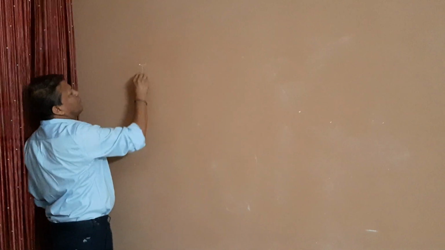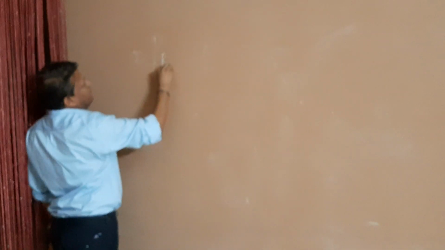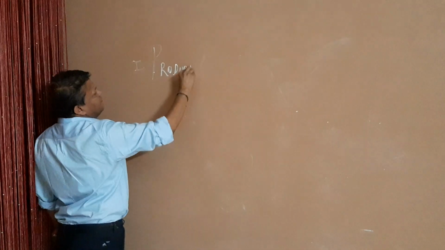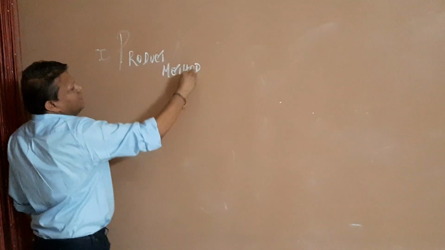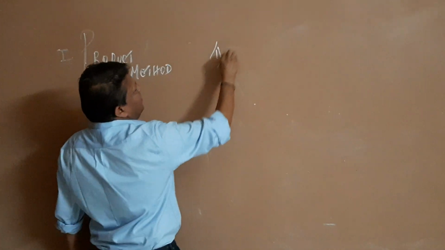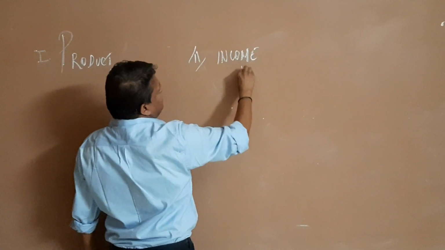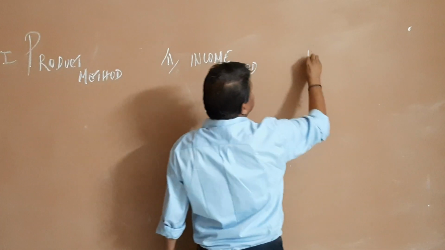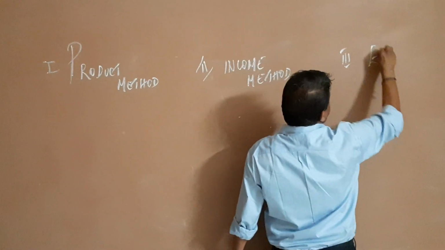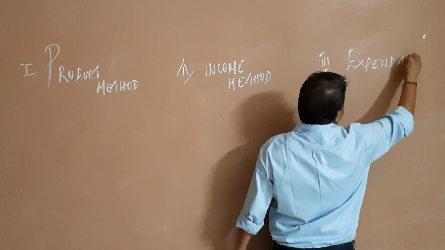And these three methods are: one, the product method. Second one is popularly called the income method. And the third one is popularly called the expenditure method. These are the three methods used in national income.